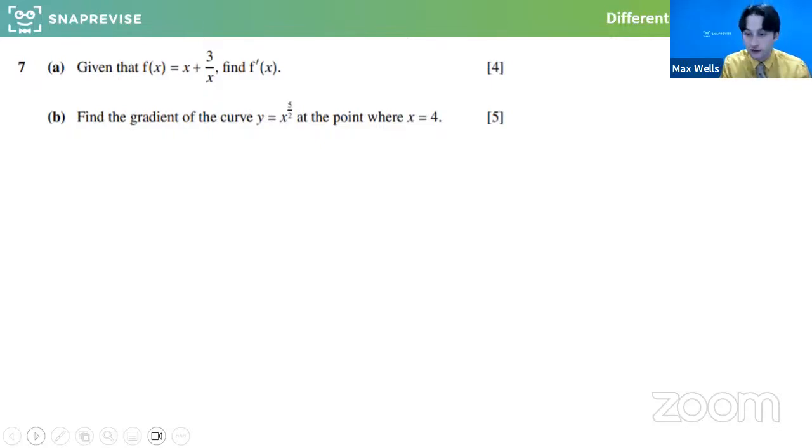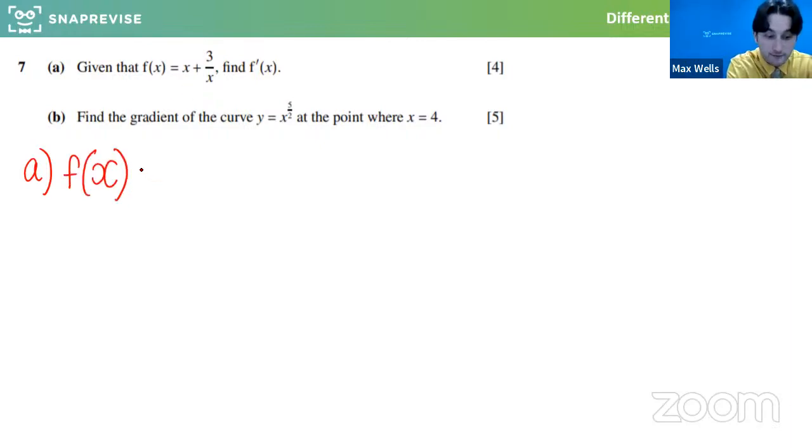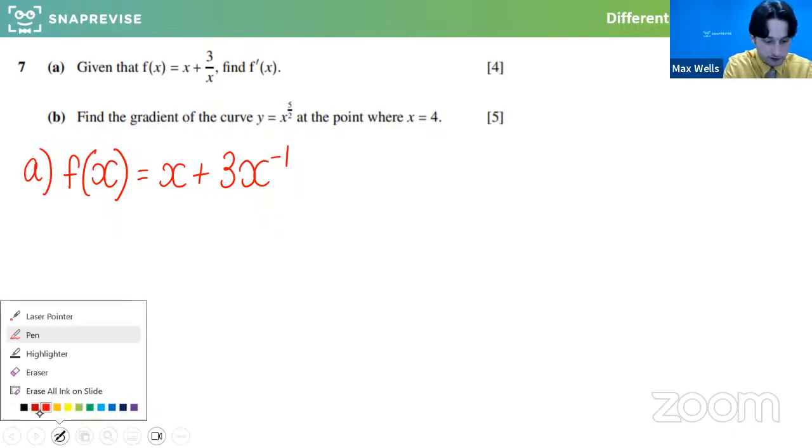So sometimes you're even given a function where you don't know what it would look like as a graph necessarily, but you can still differentiate it and do loads with it. So first thing is actually find the derivative. So we've got the function is x plus 3 over x. Now again, I'm going to rewrite that into a user-friendly format. And I think this actually addresses one of the questions we just had. Are we all happy? That's the original function written in a way that's better for differentiation. We haven't actually differentiated it yet, but it's ready to be differentiated.